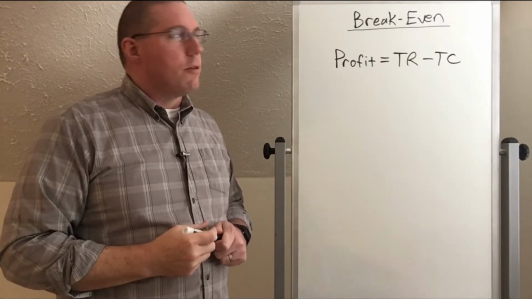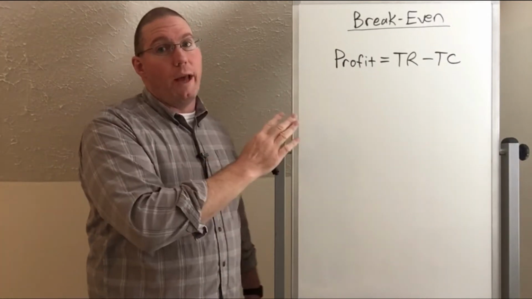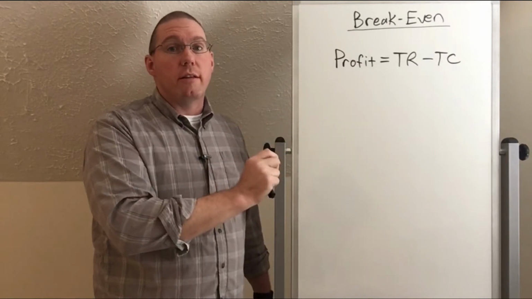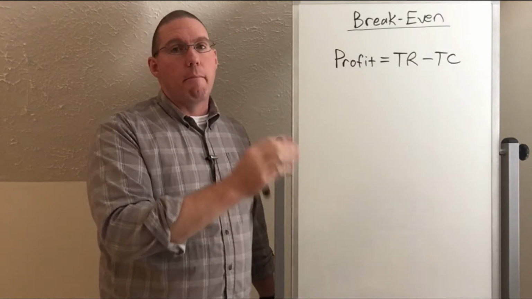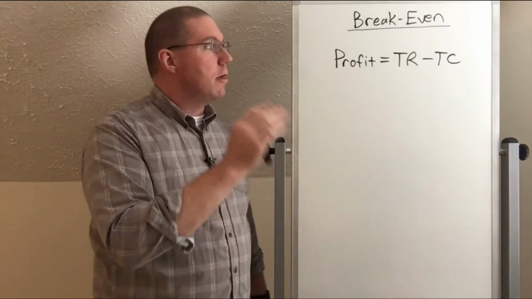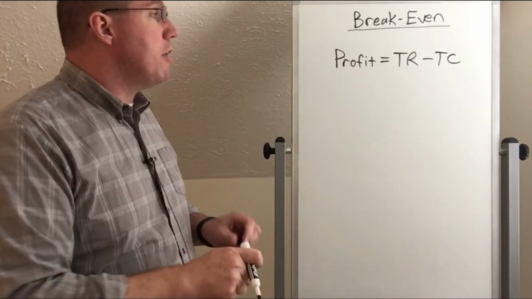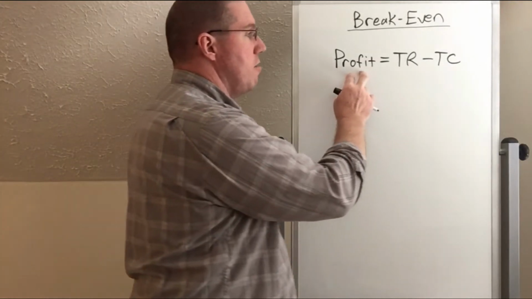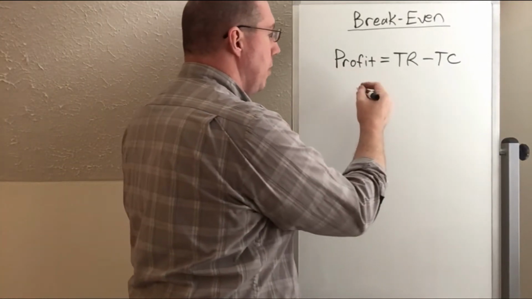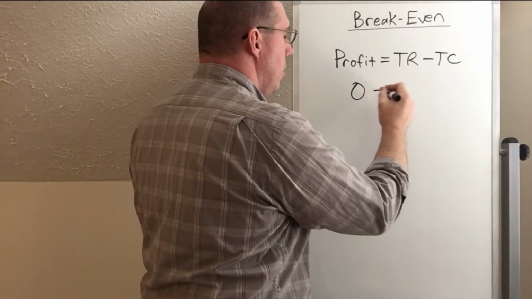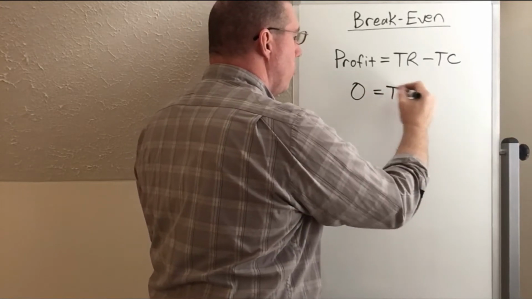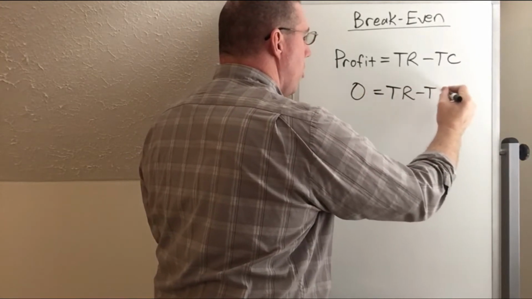So now what I want to do is take our profit equation and use it to try and understand break-even analysis from a mathematical point of view. So what we said is that a company is breaking even when their profit is equal to 0. So I'm going to replace profit with a 0. So we're going to say that 0 is equal to total revenue minus total cost.